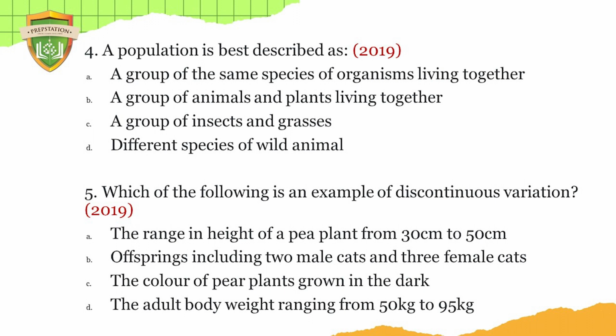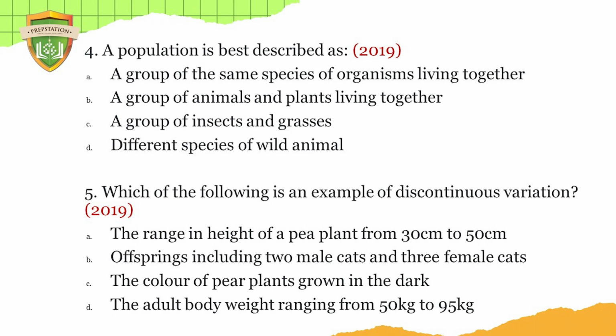But in our community, we have goats living with us. We have lizards and cattle. We have cows. Those are our cousins. They live with us too, because it is a community. So even if they belong to different species, no problem. Are you there? Okay, so the right answer for this question is a group of organisms of the same species living together, because that is population, the same species.